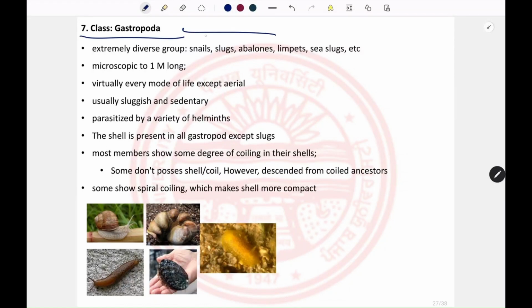So the next class is the class Gastropoda. They are an extremely diverse group of animals. Those include the snails, slugs, abalones, limpets and the sea slugs.